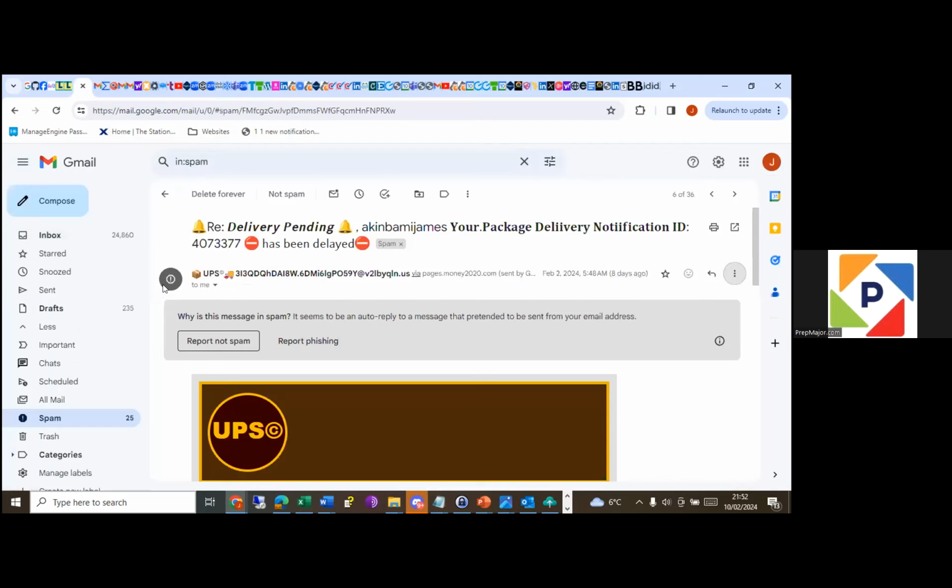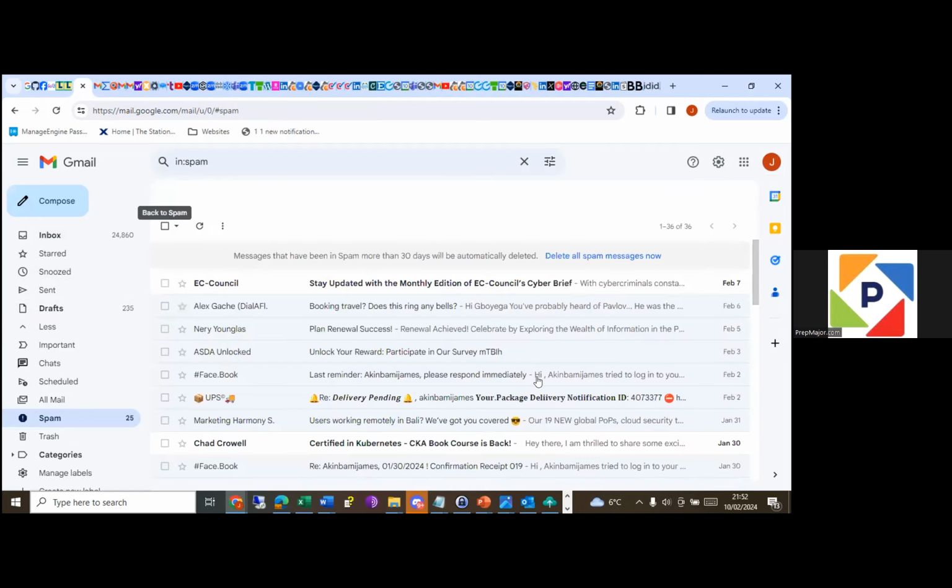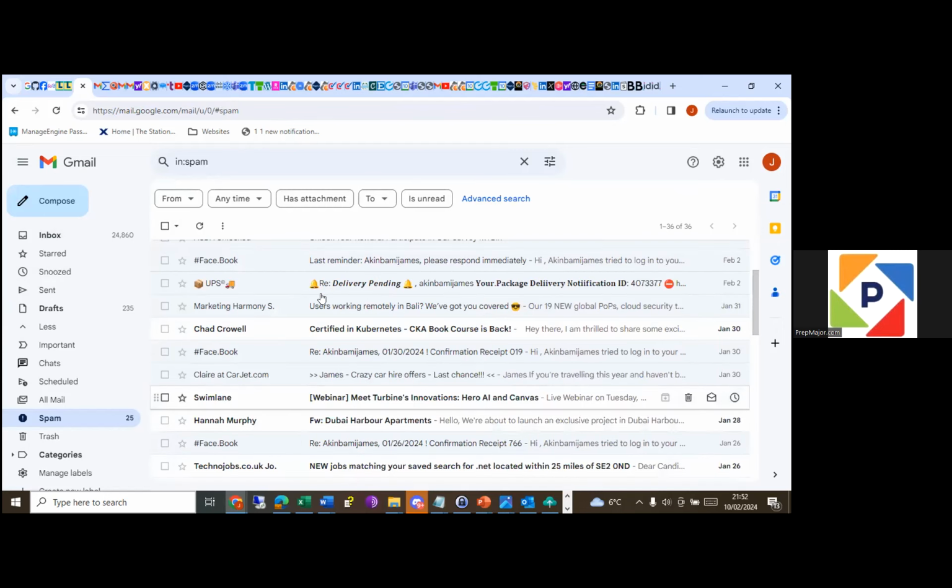So the next time, I'll find an original phishing email that was sent to companies, and I'll find a way of getting it out. I was going to get it out yesterday, but I was not able. DLP is blocking it, but I'll find a way to get that. Maybe I'll disable the DLP, then I'll get the emails, then I can show it again so you guys can see it. I'll try and see how that can be done. Let's see if I have another phishing email. That's one from UPS.